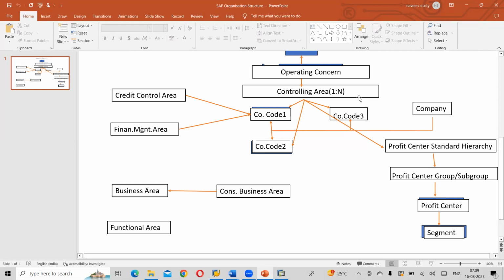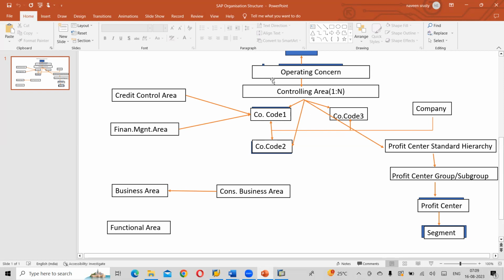First one, we need to have a controlling area. Why can't we define a controlling area? Because to define a controlling area, we have one more prerequisite, that is company code global parameters. Why can't we do company code global parameters? If we complete the organization structure, definitions, creations, chart of accounts, fiscal year maintenance, all those things we have done, then only we can do the company code global parameters. Is that clear? So, 3 prerequisites.